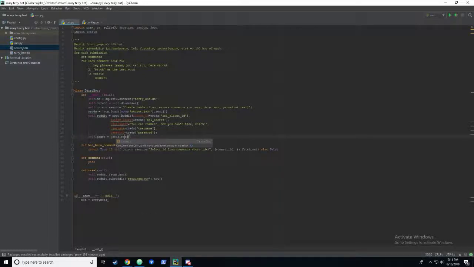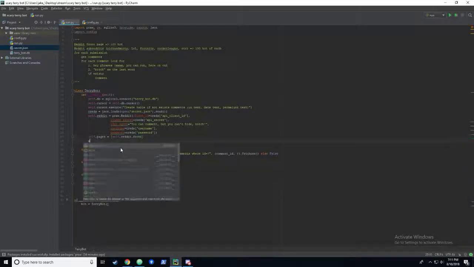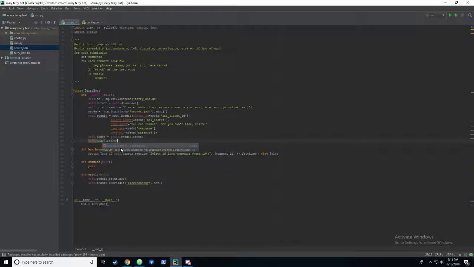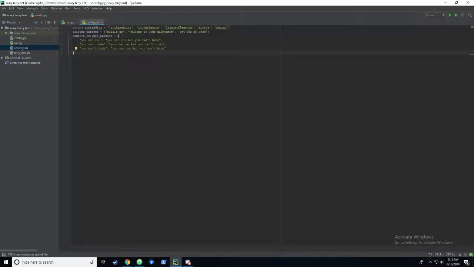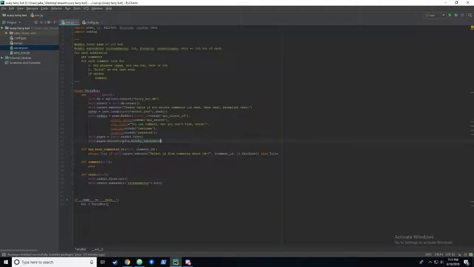So let's do self.reddit.front, and we can extend it with the bitchy subreddits. Oh, however, these are strings, right? Each thing in here is a string. So we're going to need to extend this with a list of self.reddit.subreddit objects